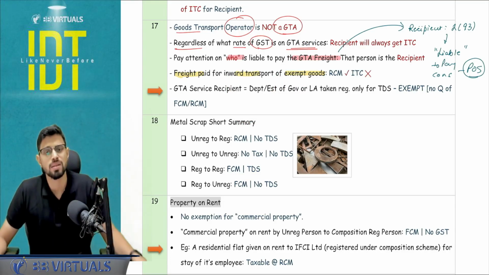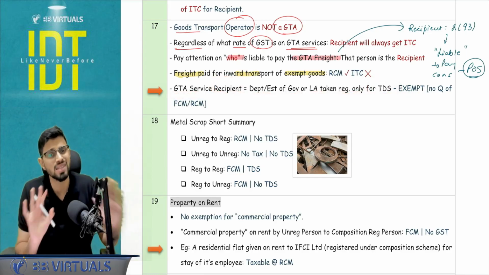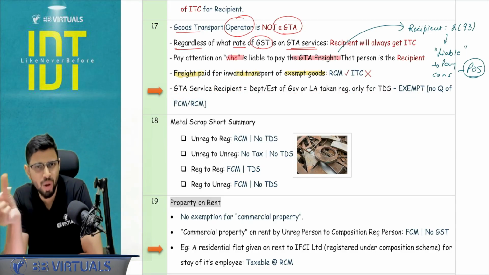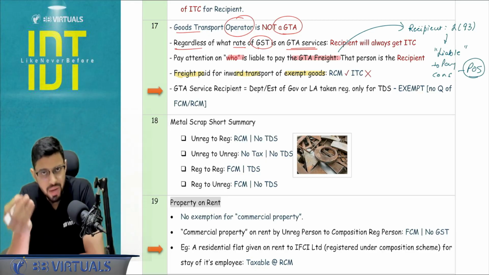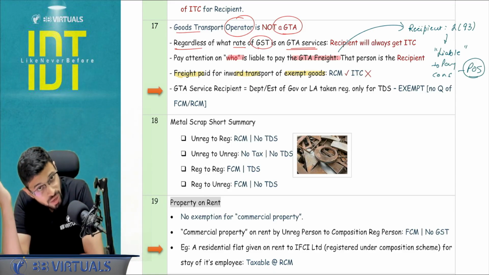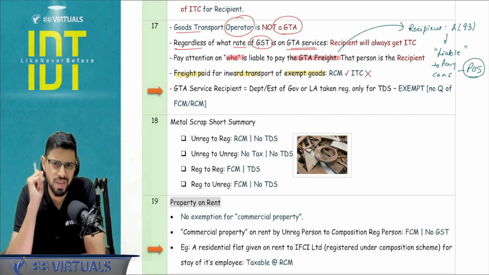So you should not be confused in the paper that, sir, if I'm not getting ITC, should I pay under RCM? Absolutely yes. Okay. If the GTA service recipient is a department, establishment or local authority that has taken registration only for the TDS, this is exempt from GST. I have seen in the notes, sometimes it is not given in an interlinked manner. So in the notes of the GTA, you might find that RCM is not applicable when the recipients are these people. But before the RCM FCM analysis, there is entry number 21B in the exemption chapter that exempts this. So if it is exempt, there is no question of RCM FCM, right?